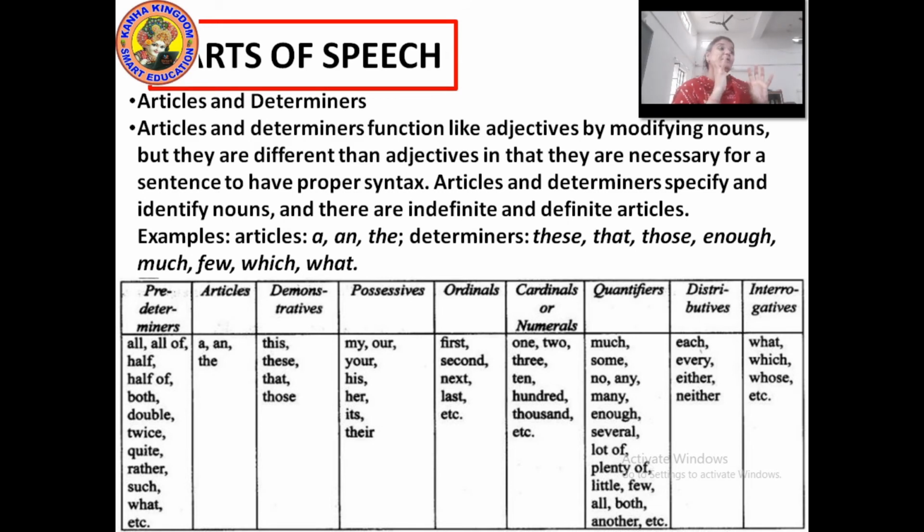Means if you are talking about something in a sentence, you have spoken of it first and then you use the for the second time. Like, I met a man. Now I am talking about a man, but since I have spoken about him for the first time, I used a. Now I want to talk about him further, then I would use the man. Now he became a particular man for me. I met a man. The man looked like a foreigner.